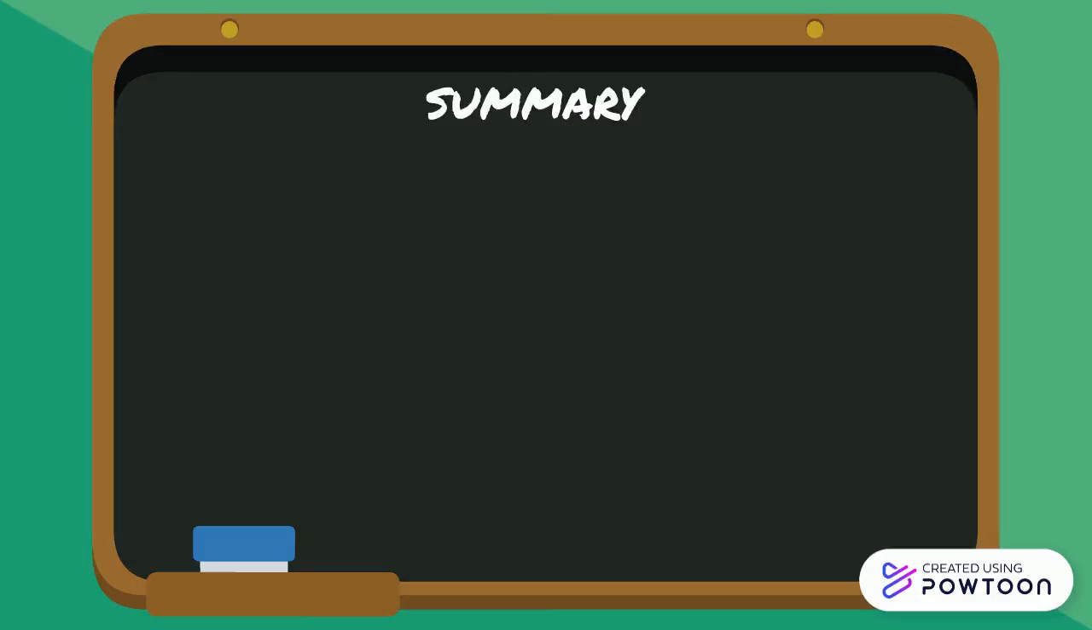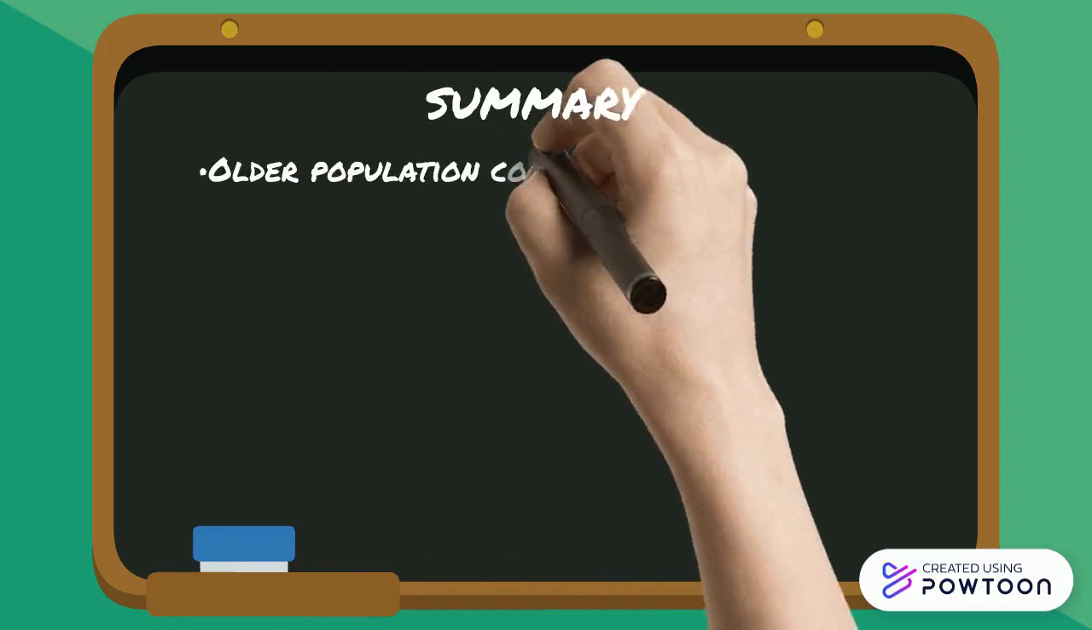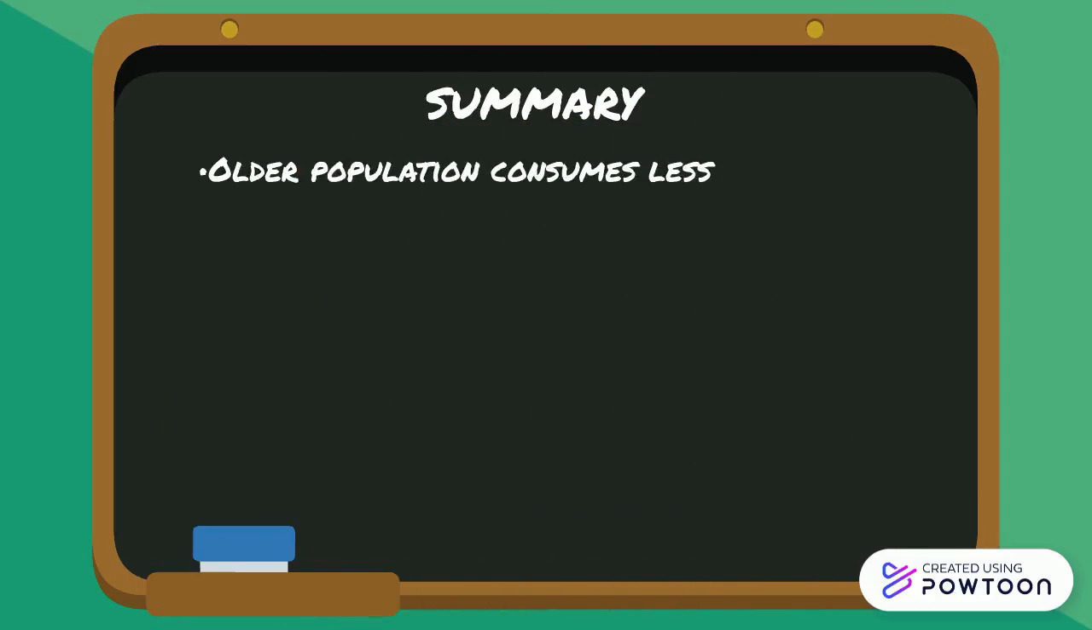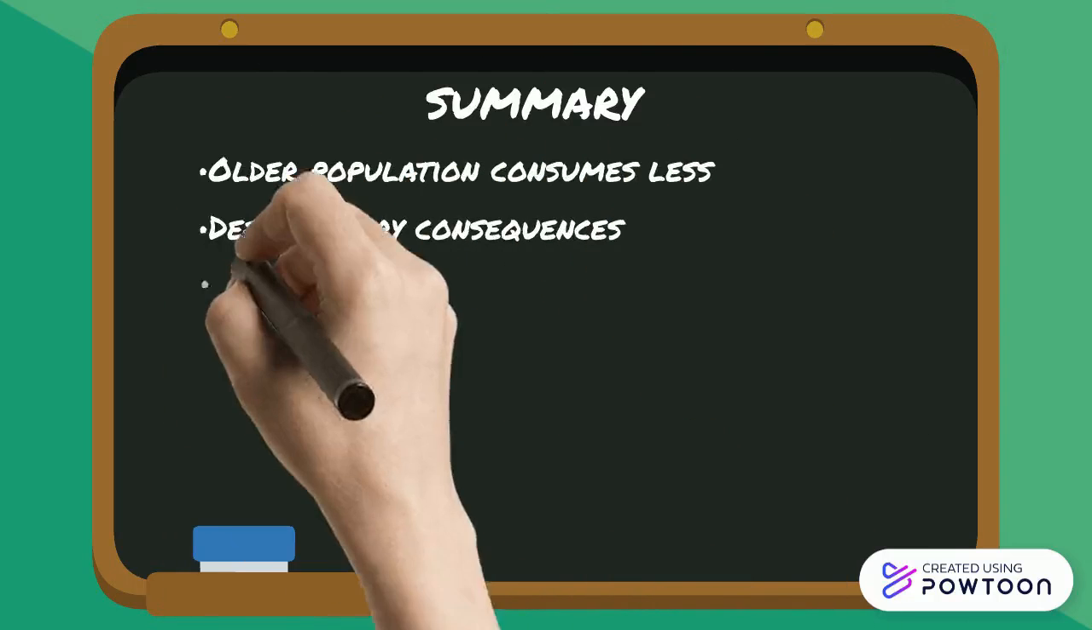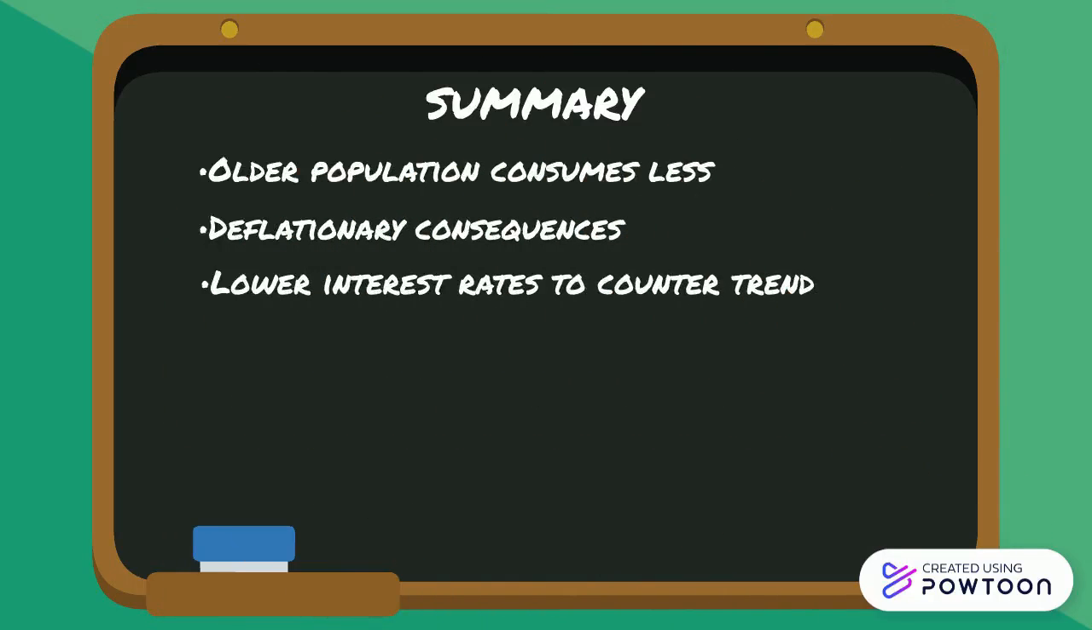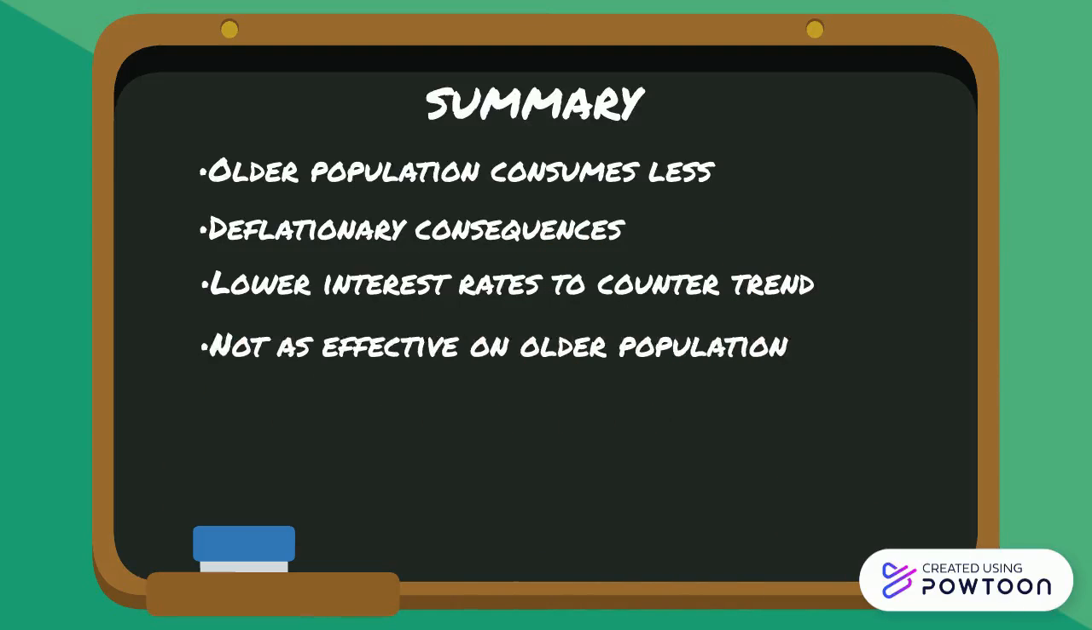To quickly summarize, an aging population consumes less. This reduction in transactions has deflationary consequences which are tried to be countered by monetary policy. However, central banks' efforts to stimulate the economy by lowering interest rates aren't as effective anymore, as interest rates have a reduced impact on an aging population.